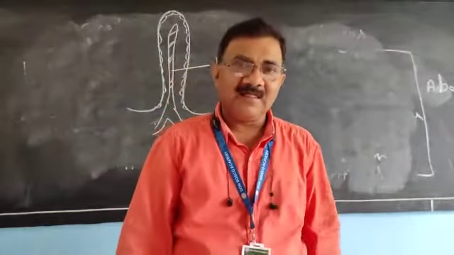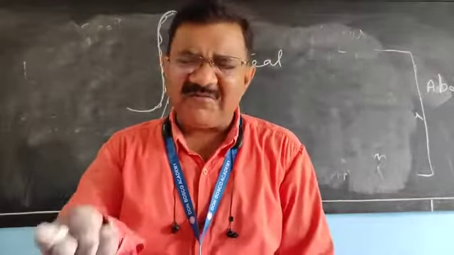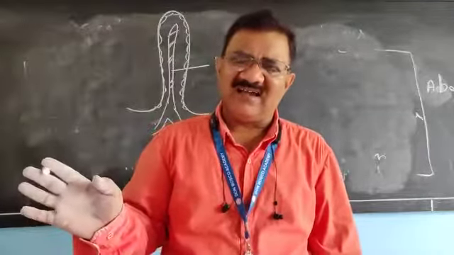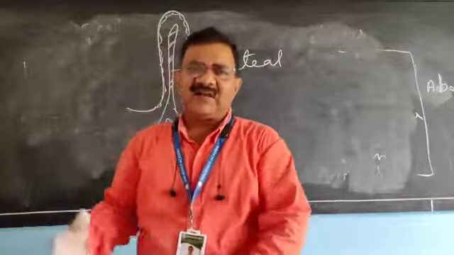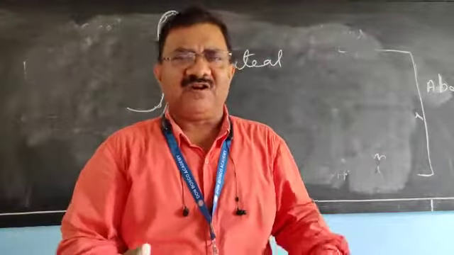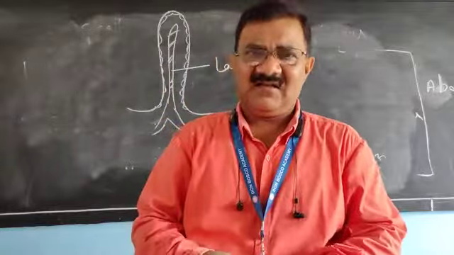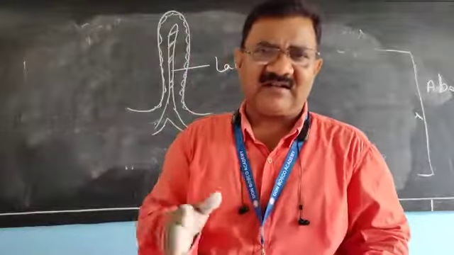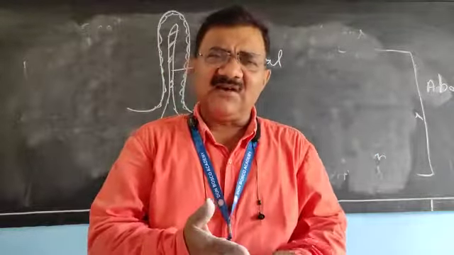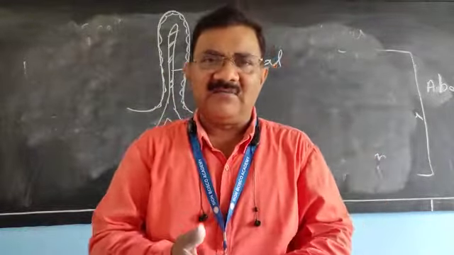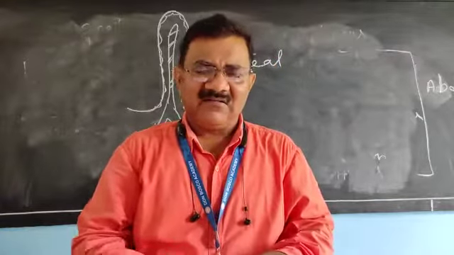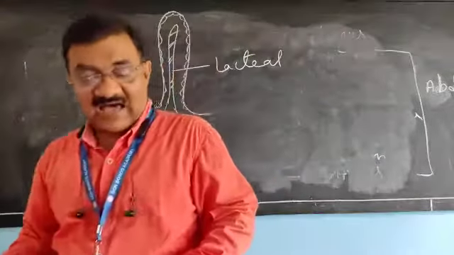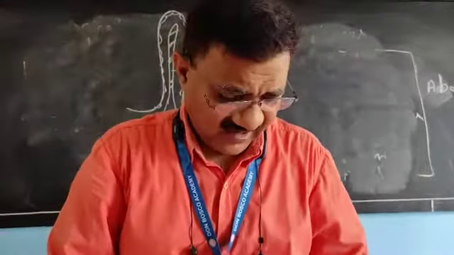So dear children, what we have studied today, only we have studied about the small intestine, not more than that. That after the stomach, the food reaches the small intestine. Small intestine is 7 meters long. There are 3 parts of the small intestine. What are those 3 parts? Duodenum, jejunum, ileum, and inside the small intestine, these villi are present. Today, up to this much.